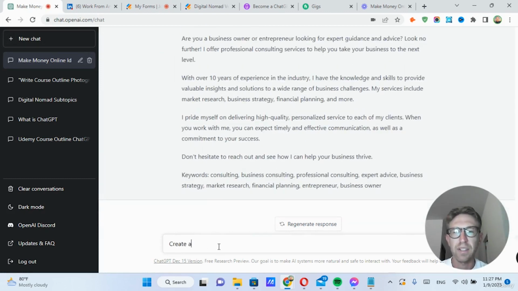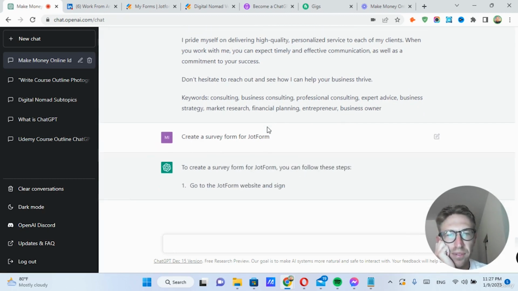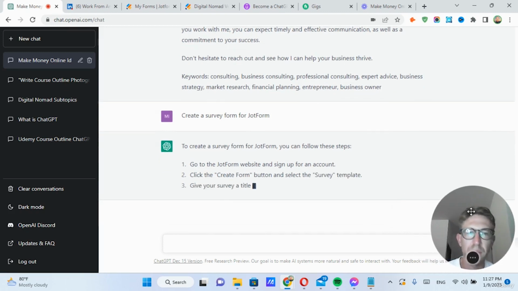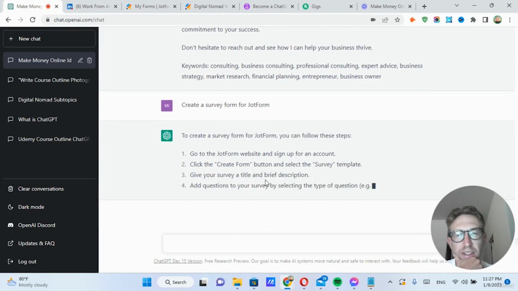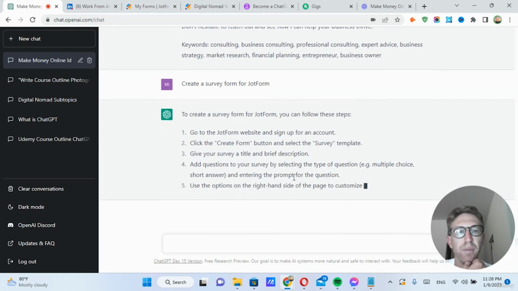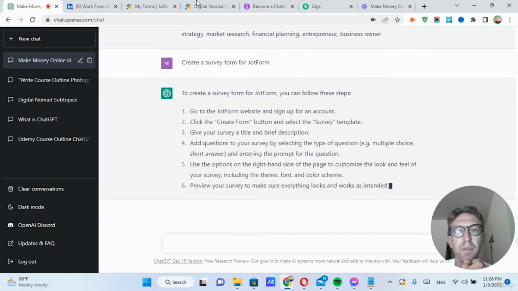But you can ask it to create a survey form for JotForm, something like that. Just see what it comes up with. Okay, so it's just explaining how to do it, which isn't rocket science. It's pretty easy. But if you did want to create a JotForm and you don't know the exact steps to go through to create it, you can follow this template right here.